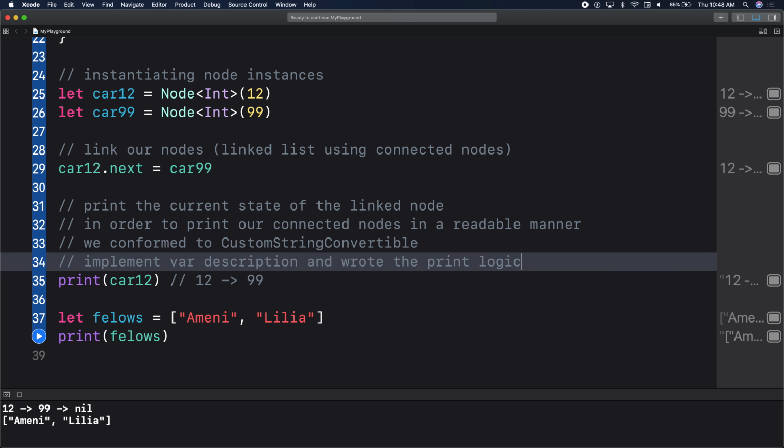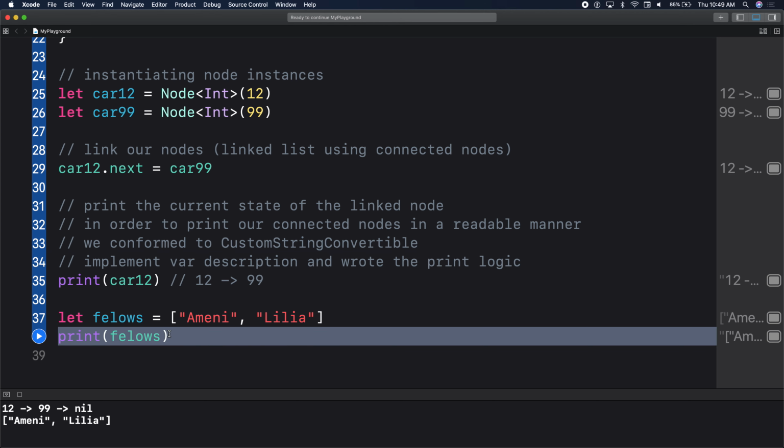Description comes with it? Yes. Oh, so you didn't type out description? No, it comes with it. The minute you say it, you get a compiler error that says it doesn't conform to CustomStringConvertible. Exactly. And we show the differences here because the fellows array just comes with description automatically.